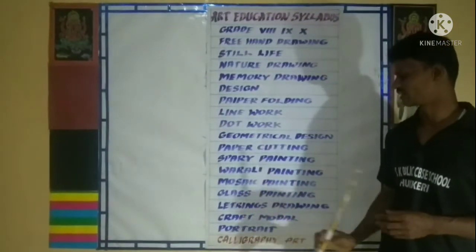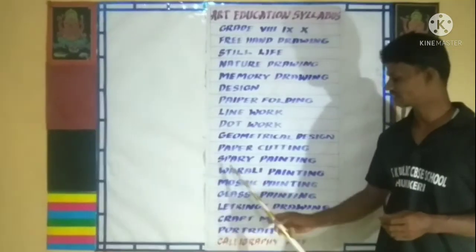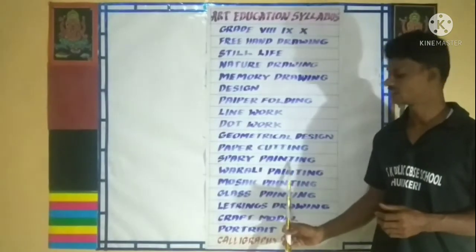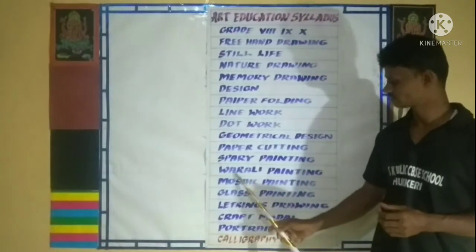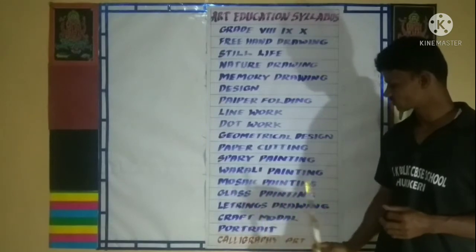Then go to watercolor painting. This is traditional painting work. Traditional painting work, many types. I am going to show it below the watercolor painting. Watercolor painting. Next we will go to mosaic painting.